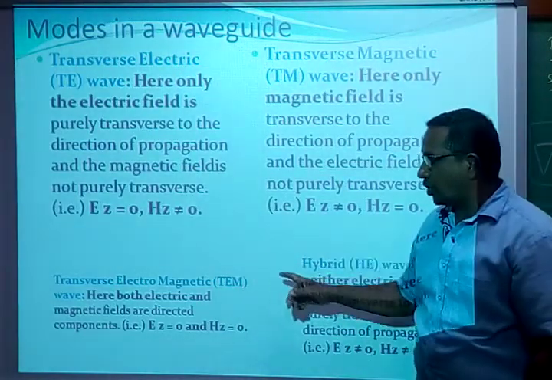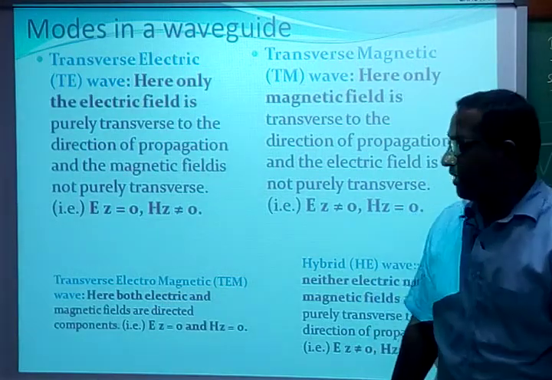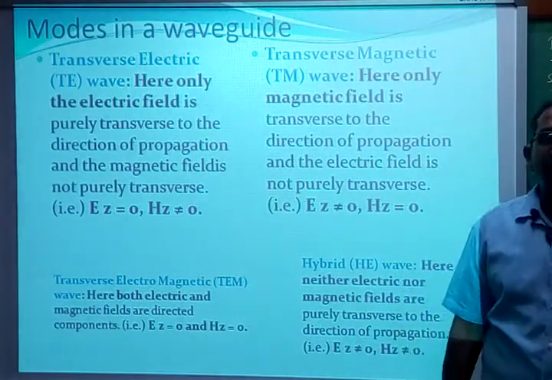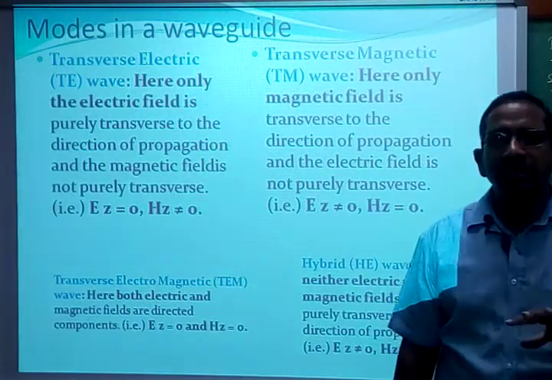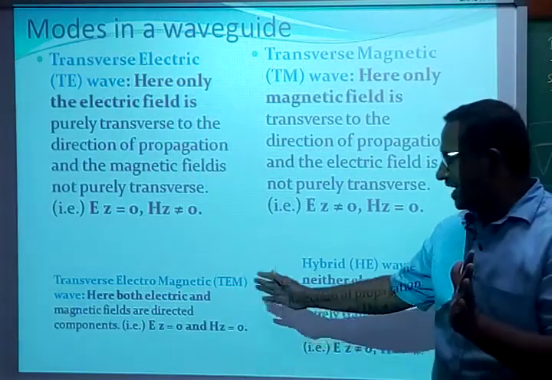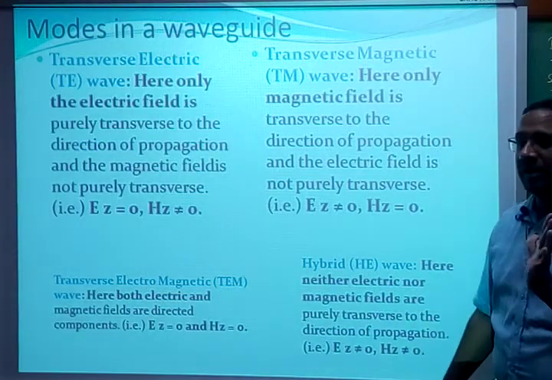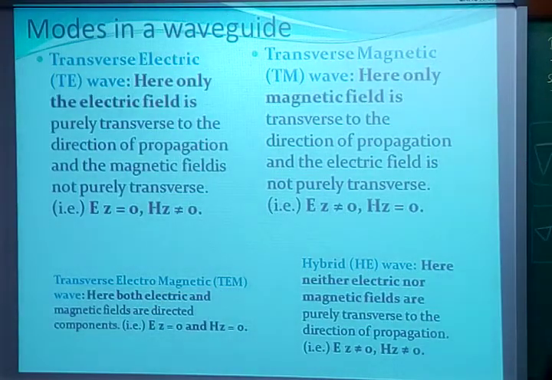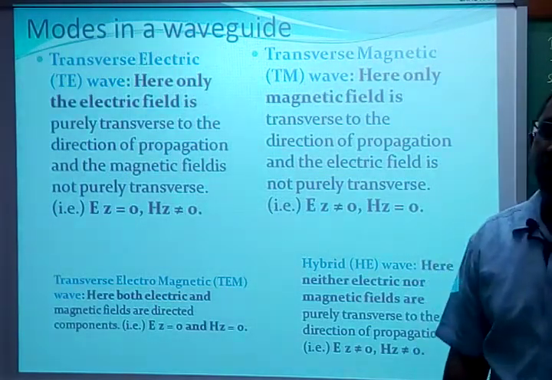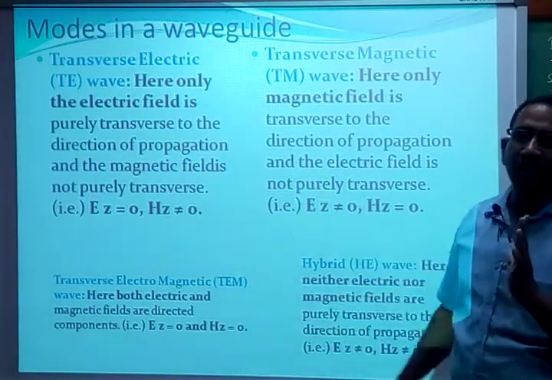The last two are the transverse electromagnetic wave, the TEM wave, where both the electric field and magnetic field are transverse to the direction of propagation, therefore Ez and Hz are equal to 0. Finally, the hybrid mode, in which Ez and Hz are not equal to 0. It is a very complex mode. We are not going to use these two in rectangular waveguides.